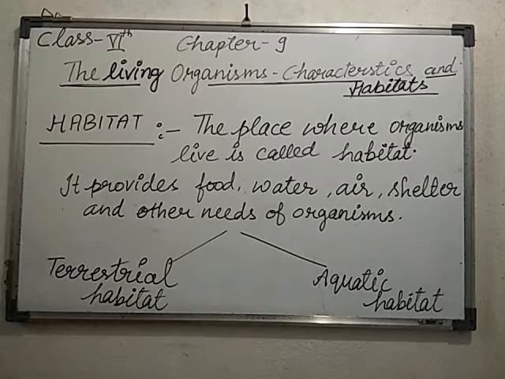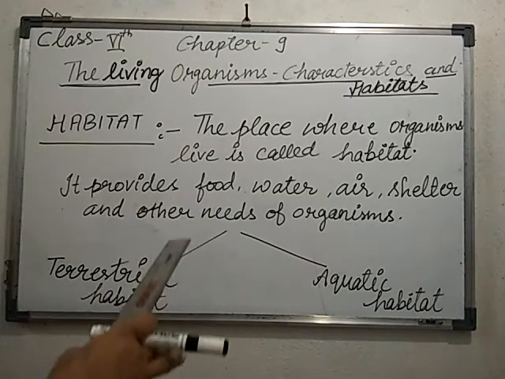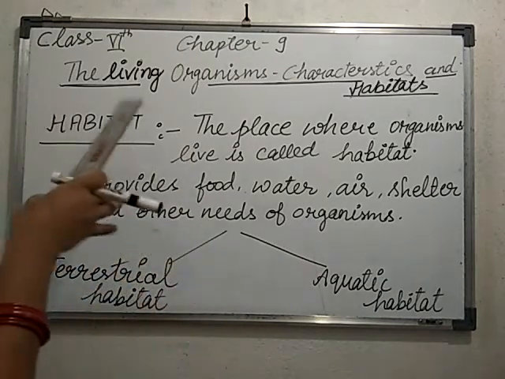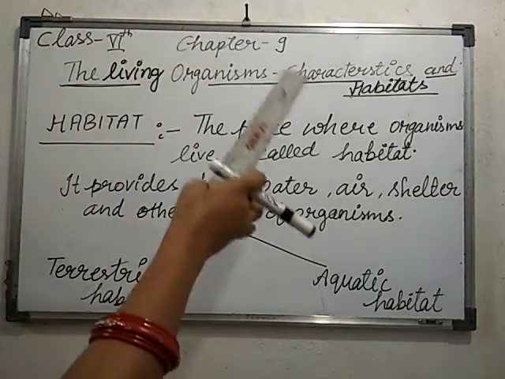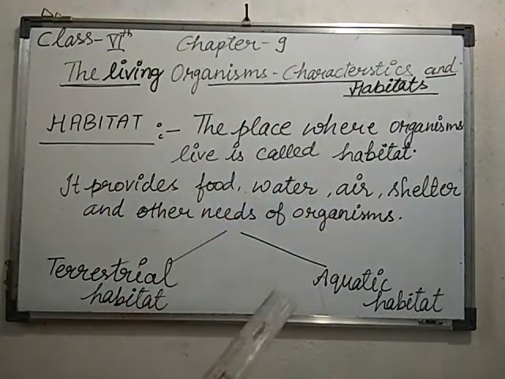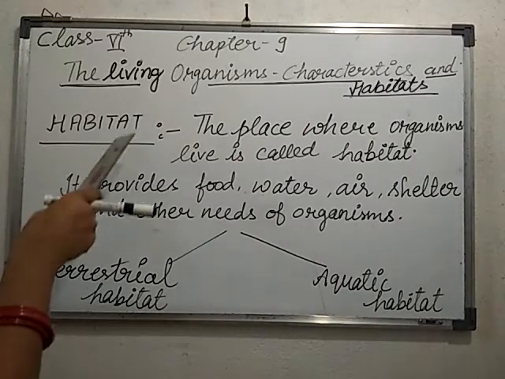These are all the properties of living organisms. As for non-living things, they cannot move from one place to another, and they cannot reproduce themselves, as well as most of the features which are different from the living organisms. So in this chapter we will discuss what living organisms are, their characteristics and their habitats. Let's move towards what we mean by habitat.